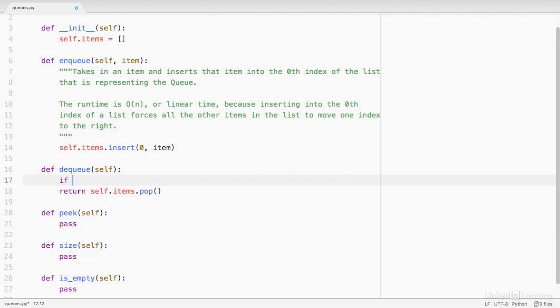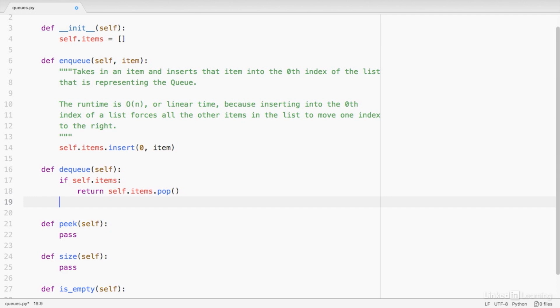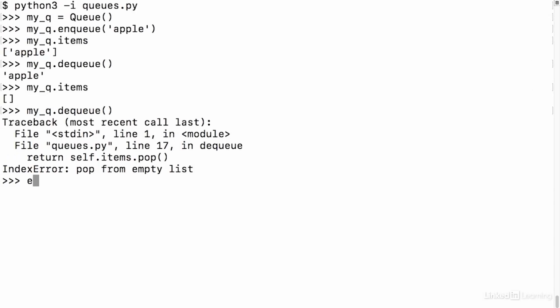We can say if self.items, meaning if there is something in the items list, then we'll pop something from it. Otherwise, we'll just return none. Let's go back to the terminal and try that out. So I'll have to exit the interpreter and restart this, and recreate my queue object.